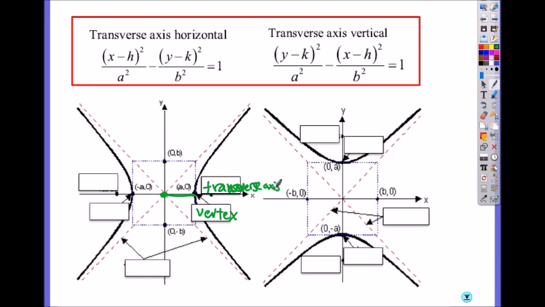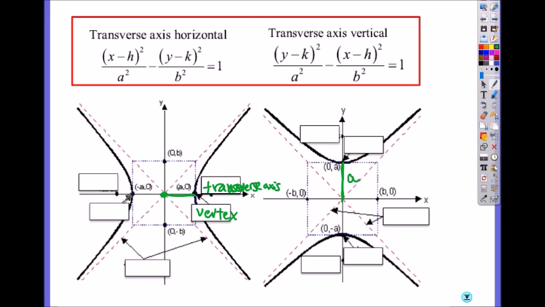If it opens up and down, now this is your A. So when y comes first, A is the vertical distance from the center to the vertex. When x comes first, it's the horizontal distance from center to the vertex.